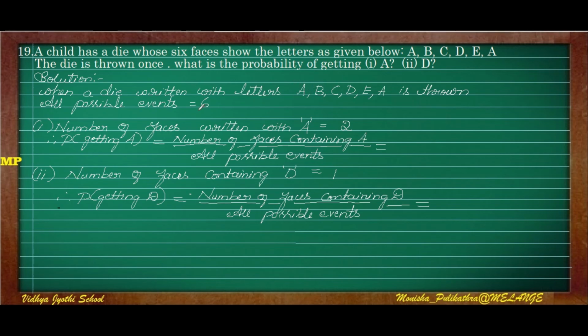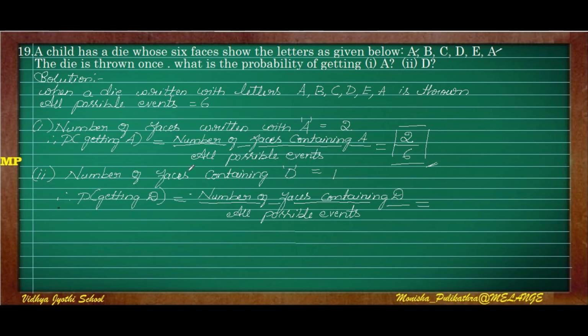So the number of possible events is 6. So 1, 2, 3 and 4, 5, 6. These 6 are the possible events. In that, the first question is the number of faces written with A. So how many faces have the letter A? 2 faces will have it, because the letter A has been mentioned 2 times. So the probability of getting the letter A is equal to the number of faces containing A divided by all possible events. There are 2 faces, so write it as 2 divided by the total number of events, 6. So for the first probability the answer is 2 by 6.